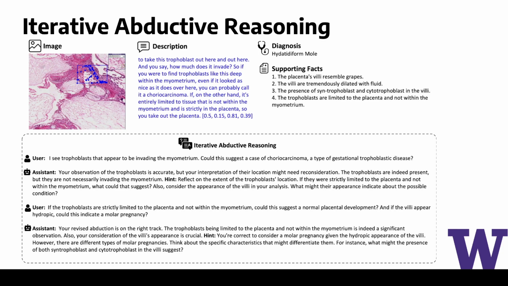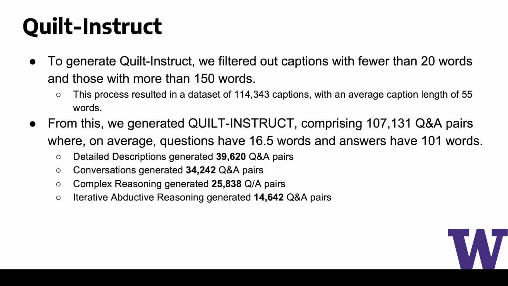In iterative abductive reasoning, we create a framework where two GPT agents are conversing. The first agent, human GPT, has access to a single image patch and it abductively reasons towards a diagnosis. The second agent, AI assistant GPT, has seen the entire whole slide image as we provide it with the entire video context, and thus guides human GPT by providing hints and feedback towards the diagnosis. The conversation continues until a conclusion is reached or the limit is met. Using these four types of prompting strategies, we generate Quilt-Instruct, which consists of 107,000 question-answer pairs for histopathology.